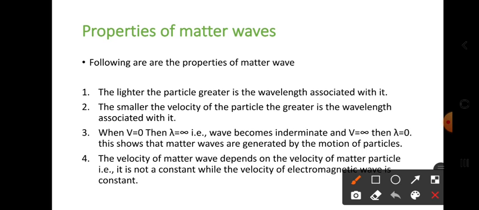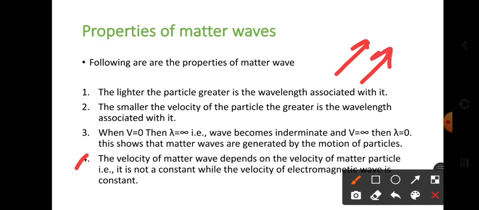And the next, fourth point is: the velocity of matter wave depends on the velocity of matter particles. Yes, the velocity of matter wave depends on the velocity of the matter particle. That is, it is not constant. So when the velocity of the particle changes, the matter wave velocity also changes.